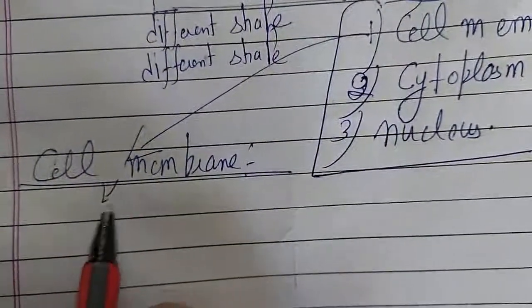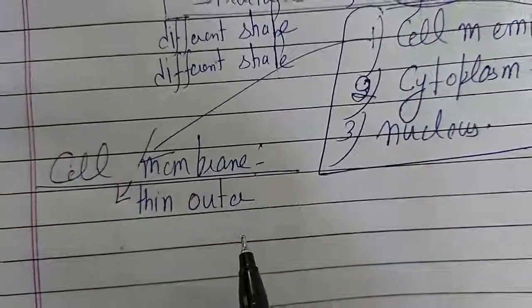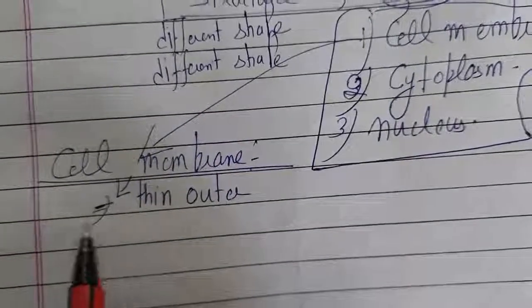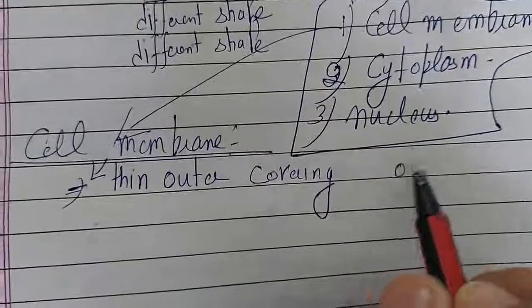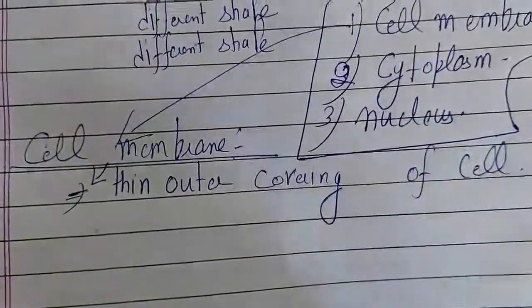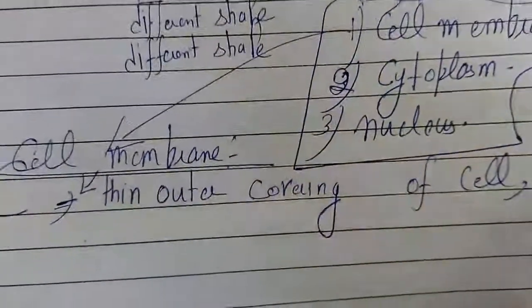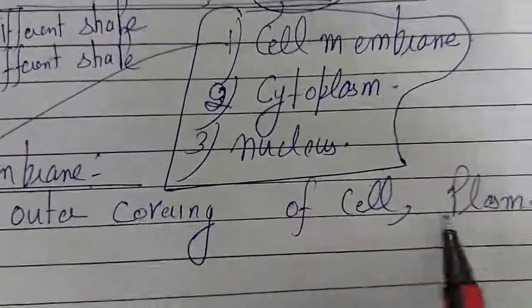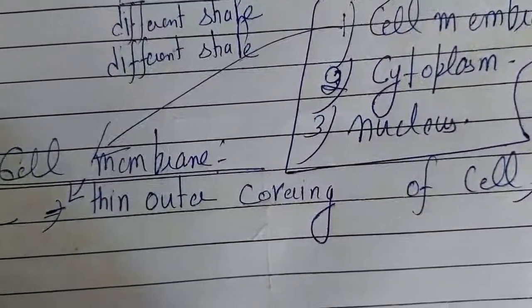It is a thin outer covering of the cell. Like we are wearing clothes, in the same way this is the thin outer covering of a cell. Its second name is the plasma membrane. So the second point is that the second name of the cell membrane is plasma membrane.